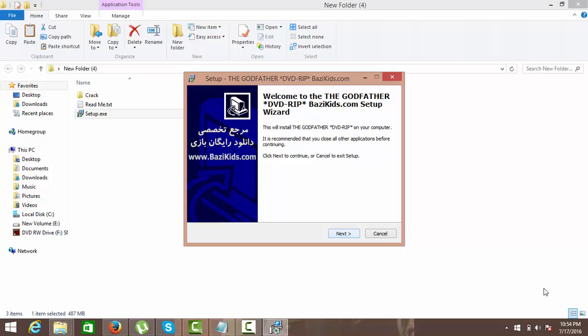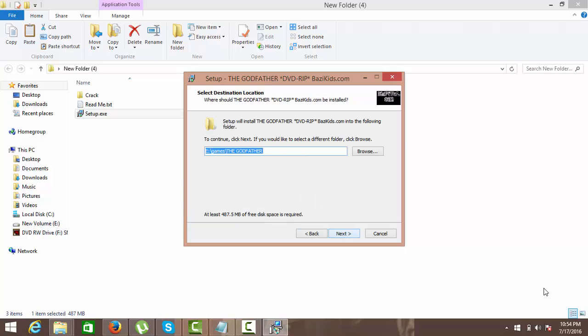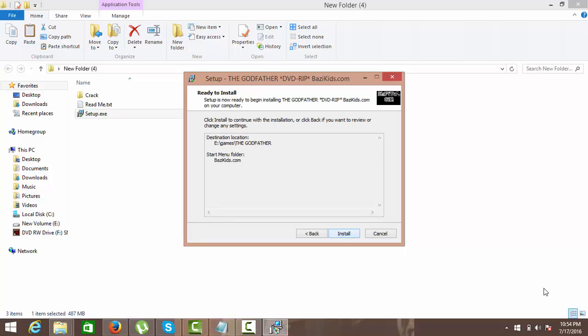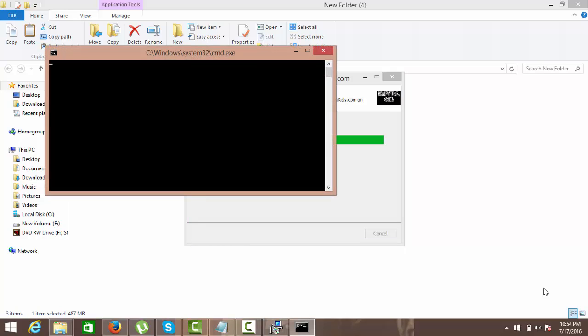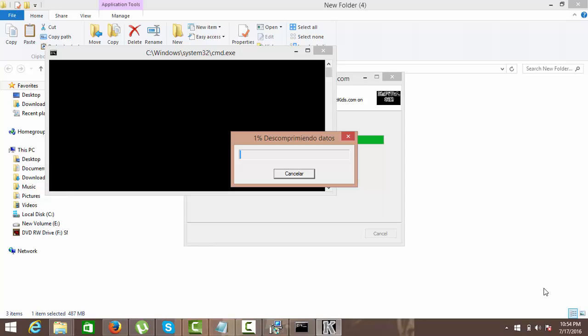So when setup opens, click on next, choose the directory where you want to install the game, and next, install. So you have to wait until all the procedure completes. It will take about 15 to 20 minutes, depending upon your PC speed.